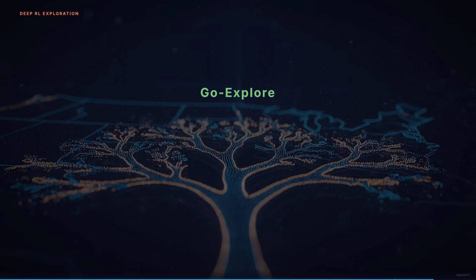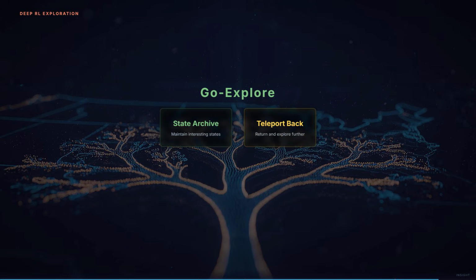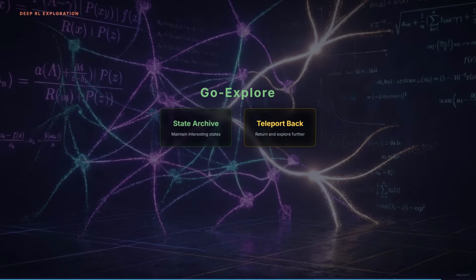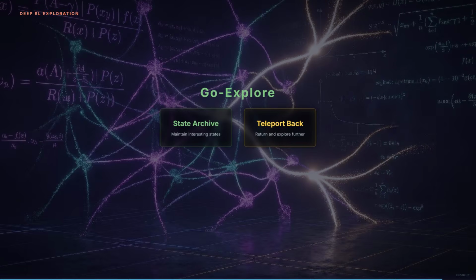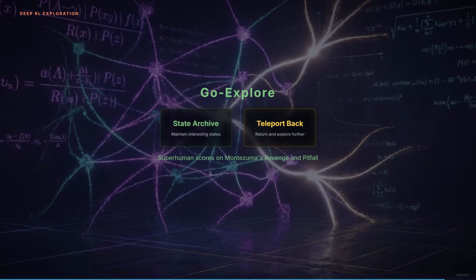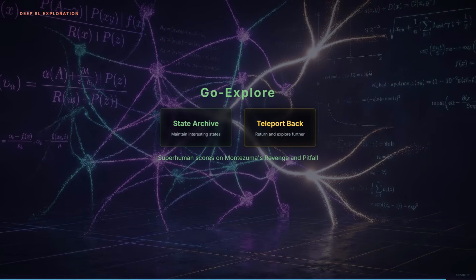Go-Explore took a different approach entirely. Instead of intrinsic rewards, it maintains an archive of interesting states and periodically teleports back to them to explore further. Combined with imitation learning, Go-Explore solved Montezuma's Revenge and Pitfall with superhuman scores.